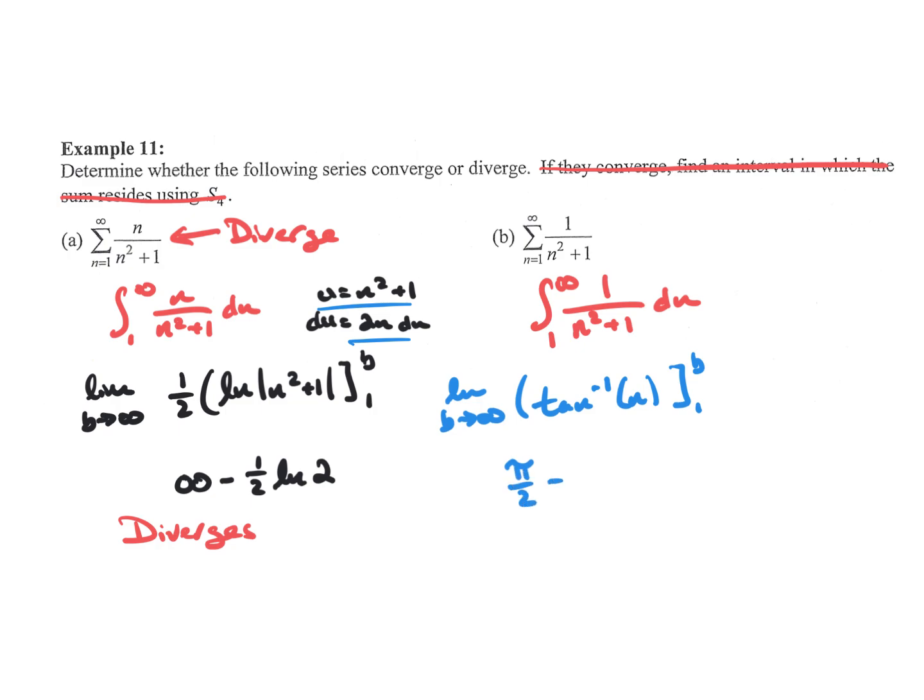And then minus, we substitute in 1, so now we have arctangent at 1, which we know is pi over 4. So we have pi over 2 minus pi over 4, which is pi over 4. So it converges to a number, which means our summation converges by the integral test.